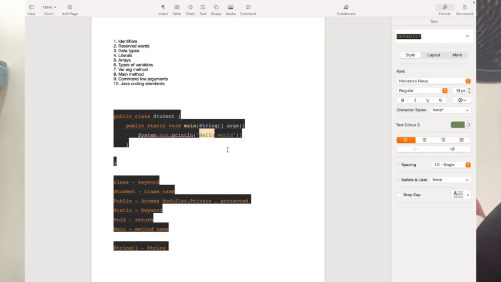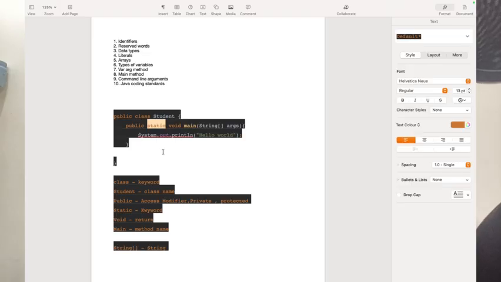So when Java is trying to run the code, it will look for the main method, and it will compile. So what is meant by compilation? Compilation is nothing but looking for errors in whatever code syntax you have written. For example, in order to execute the Java code, it has to be written first. You have to write the access modifier. You have to specify whether it's a static method or something else.